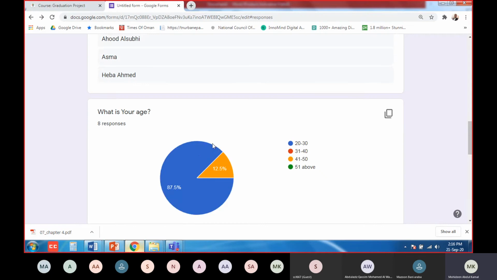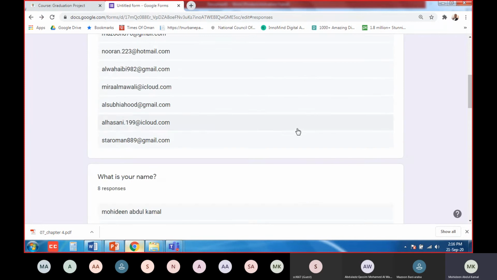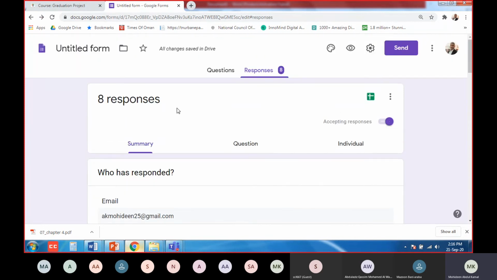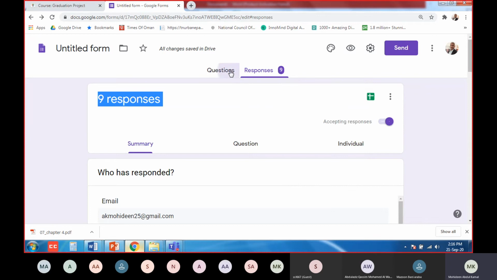Actually, you can paste it, but I'll show you, or you can do it directly. Okay, so 8 responses are there. All these responses you can paste, or if you want, you can download, or you can print. Means you can print all the responses. Okay, anything you can do.